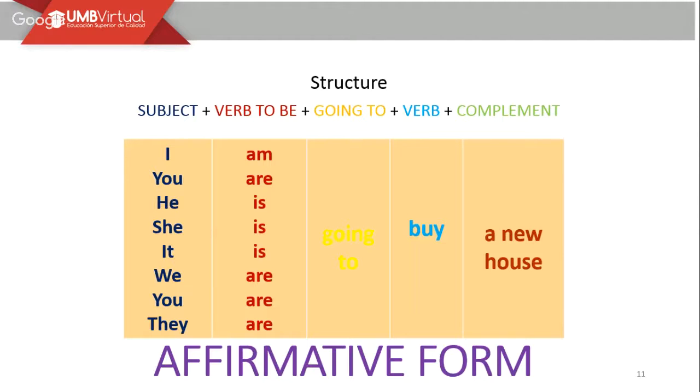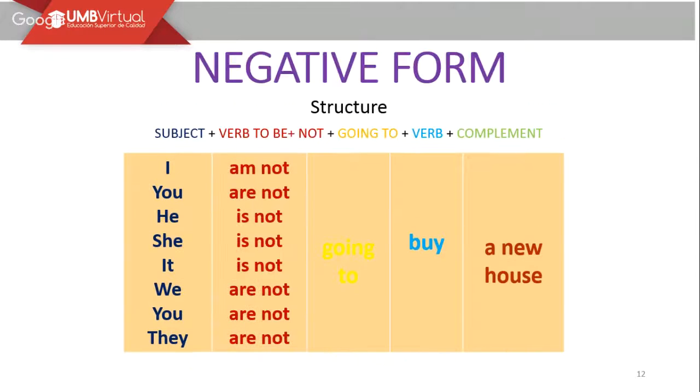Don't forget it, because sometimes we can make some mistakes leaving "to" out of the sentence, which is not correct because we always have to include it. After that, we have "buy", which is the main verb, and later on we have the complement. That is going to be the affirmative way to use this part.